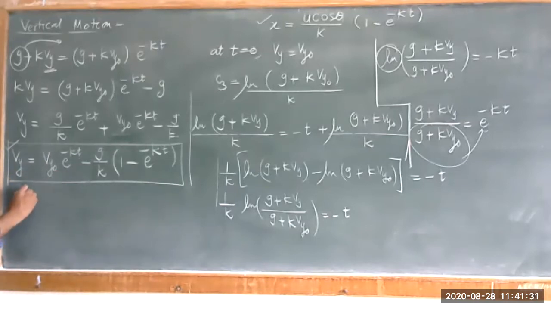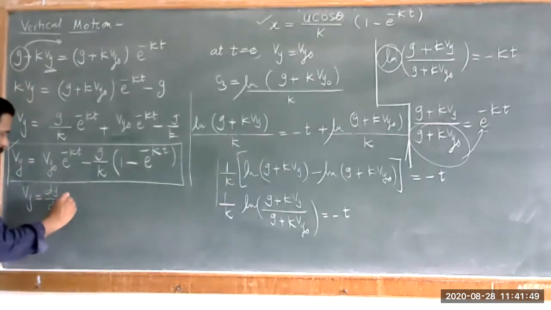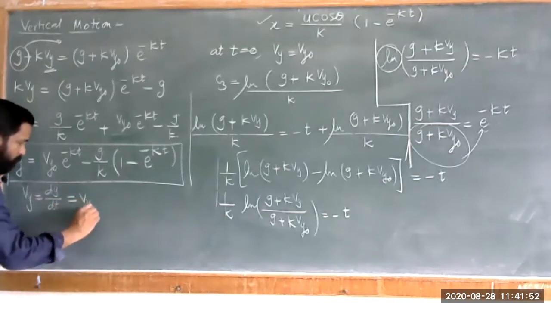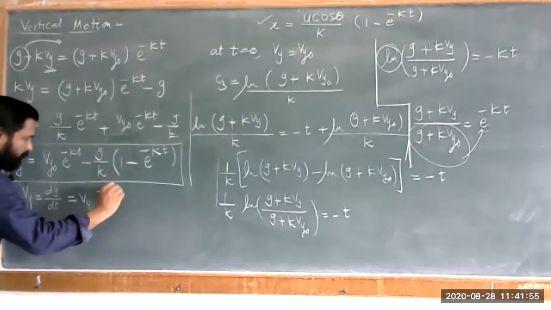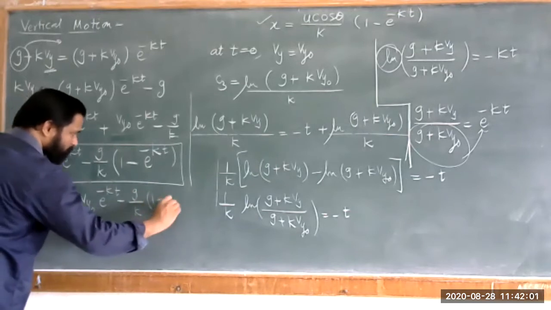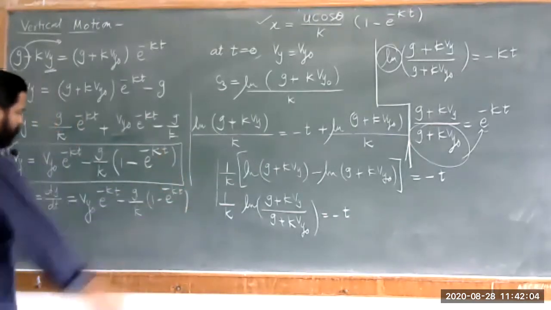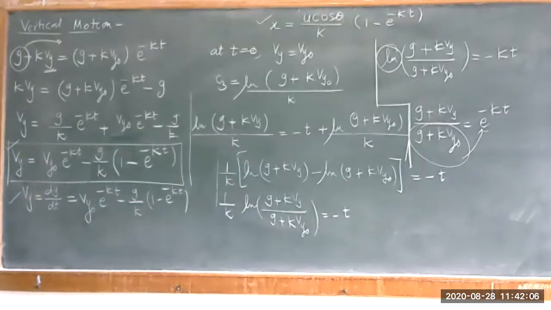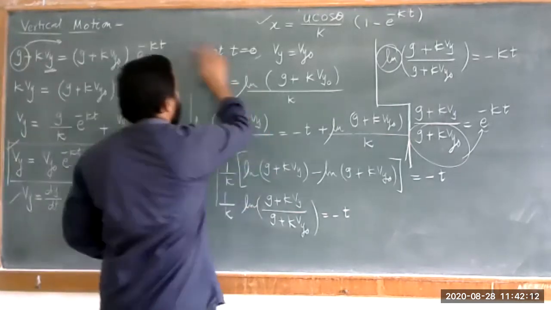We have to calculate the displacement. You can say dy upon dt is the rate of change of your y with respect to t. So I can just write this vy is equal to dy by dt is equal to vy naught into e raised to minus kt minus g upon k into 1 minus e raised to minus kt. So you can have this condition for dy by dt. Now we require this dy value, so just wait here.